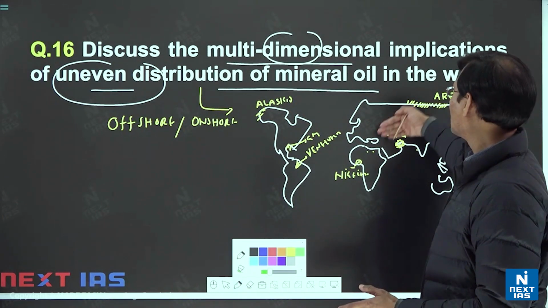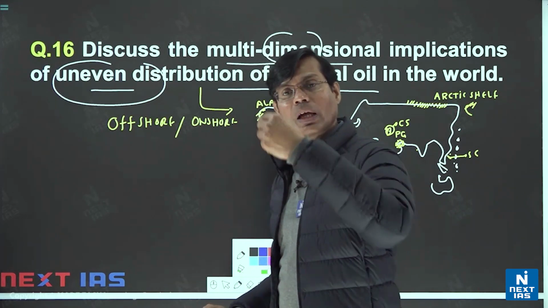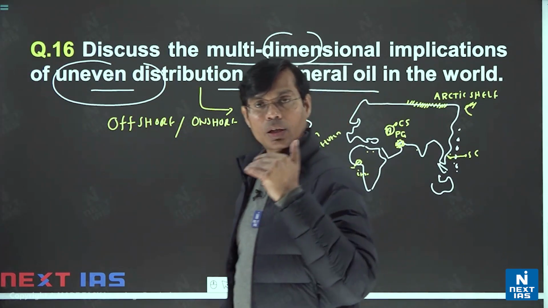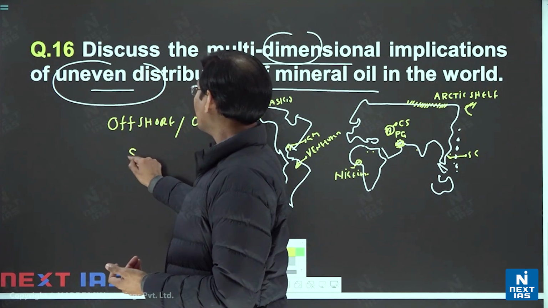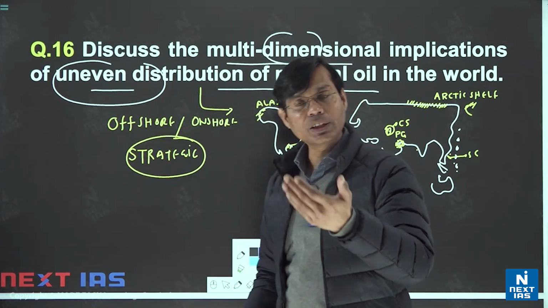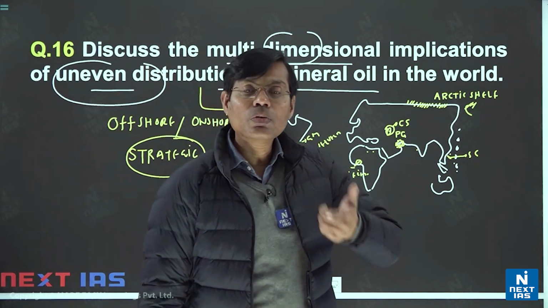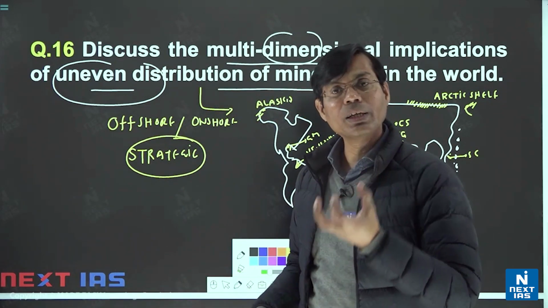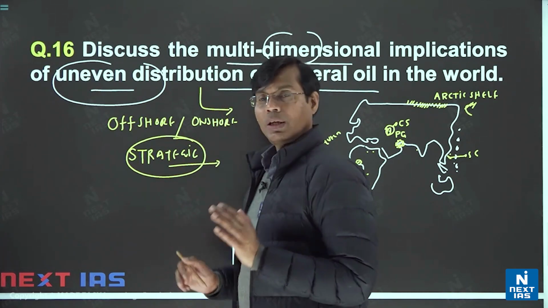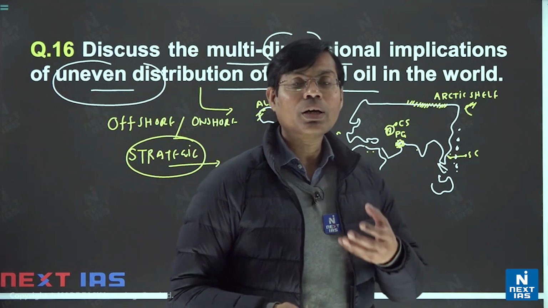Either you show only this part, no need to show South America, even only this part is enough. Then give one hint to the examiner that this uneven distribution has made crude oil strategic in nature. Anything that is uneven, less in supply, becomes strategic. Just like China has made a monopoly in rare earth minerals, so countries have been leaning toward China to get rare earths. Similarly, many countries, Gulf countries, Russia, have made it strategic: they sell strategically and also bring their own conditions. That we call cartelization, monopoly.